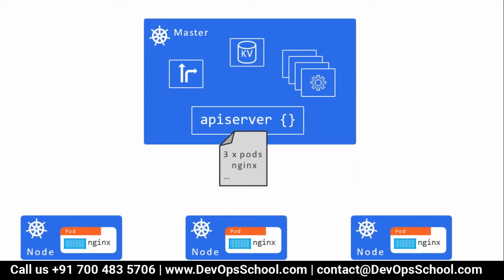The controller reported in the cluster, you don't have 3 Nginx pods, you have 0 pods. The API server realized, okay, we have 0 pods in the cluster, but the desire in etcd is 3, a mismatch. So it created a request for the scheduler: 3 pods of Nginx. The scheduler will pick up that request from the API server, and the scheduler has some logic, some brain actually. It decides where to schedule the work, which node, affinity, anti-affinity, and constraints. Many things are there in the scheduler. I'm not confusing you with too many things. The scheduler will assign that work to the node.